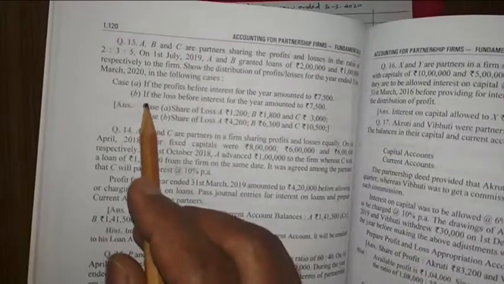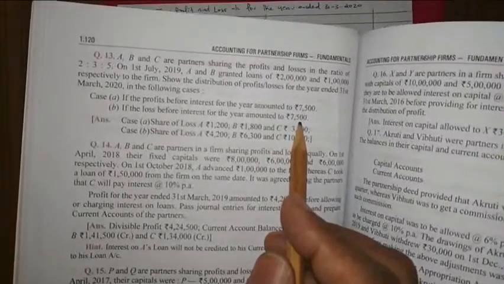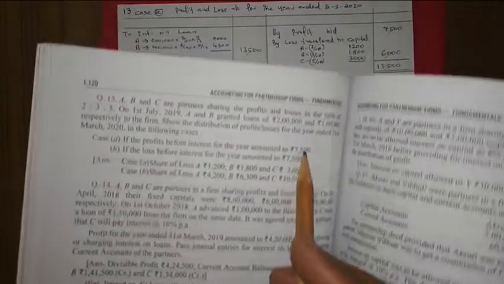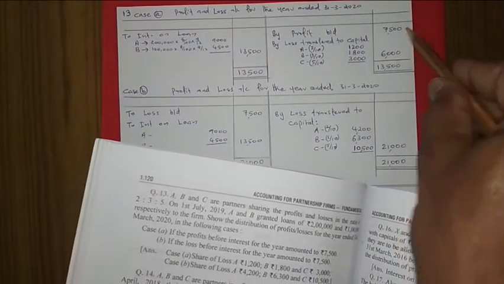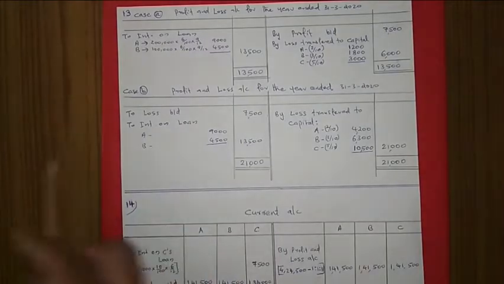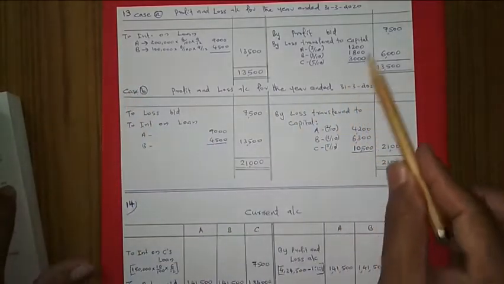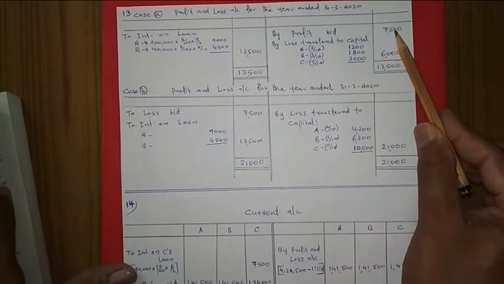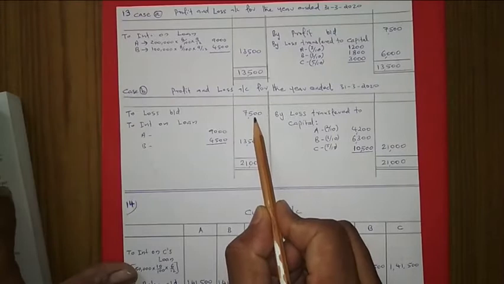Then we go to the second case. They are telling that the loss before interest for the year is 7,500. In the first case the profit is given, so we took it on the credit side. In the second case the loss is given, so the loss will come on the opposite side. The only difference between case A and case B is that here loss is given, so we brought down the loss, 7,500.